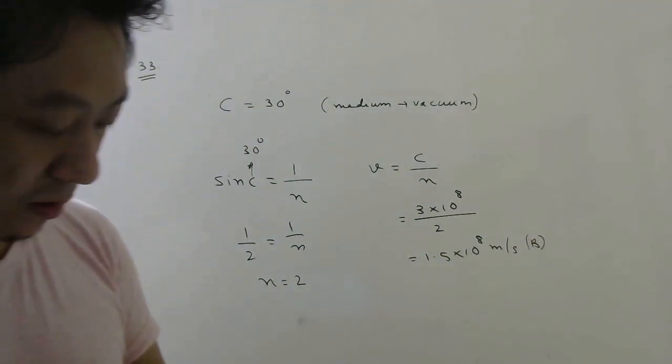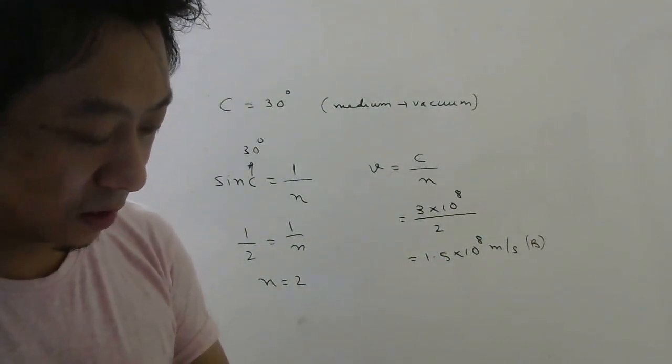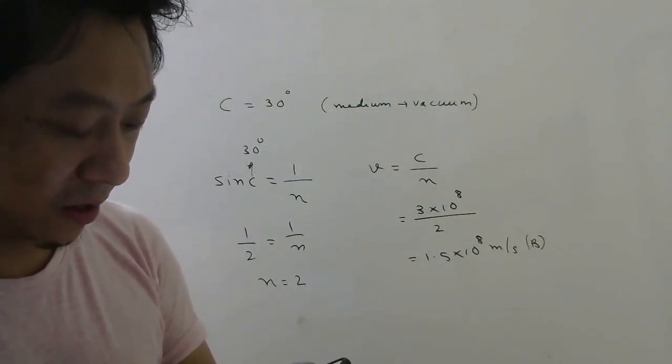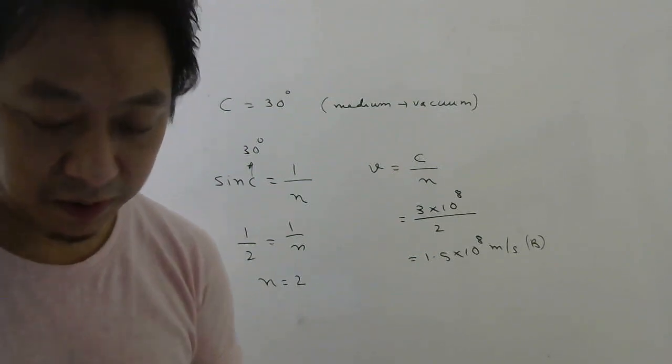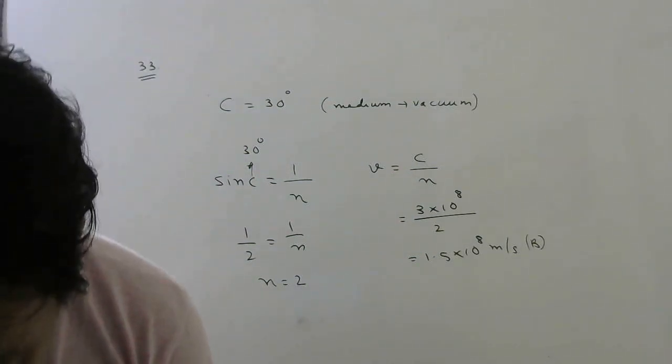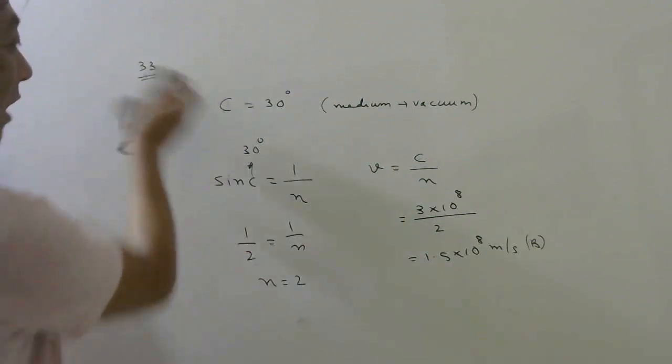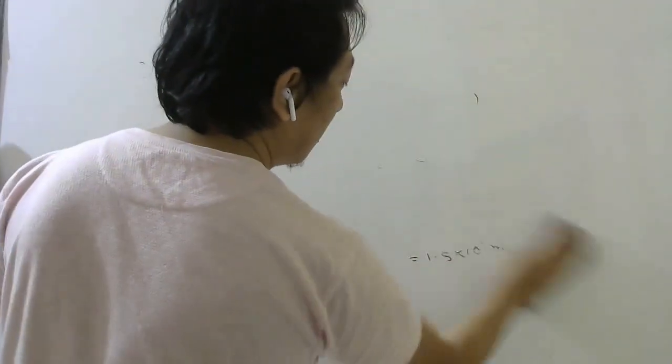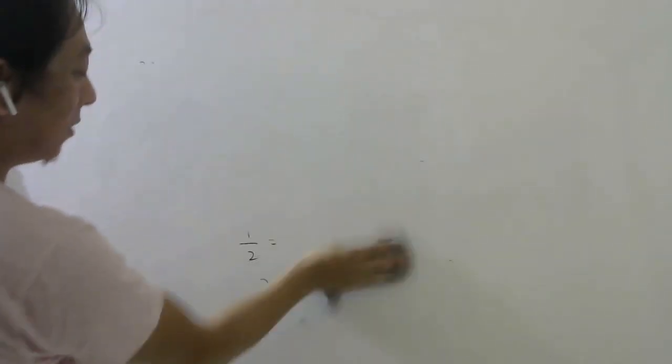Let's see the next one. A beam of light composed of red and green rays. A similar type of question, if you remember, we have done in the NCERT exemplar questions. A beam of light composed of red and green rays is incident obliquely at a point on the face of a rectangular glass slab.